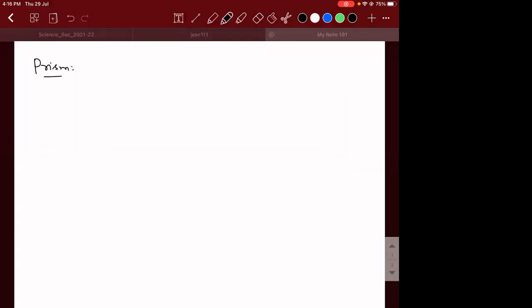Basically a prism is that kind of a device which has two planar refracting surfaces. So if there is any transparent material which has two planar refracting surfaces, then that kind of material can be called a prism.